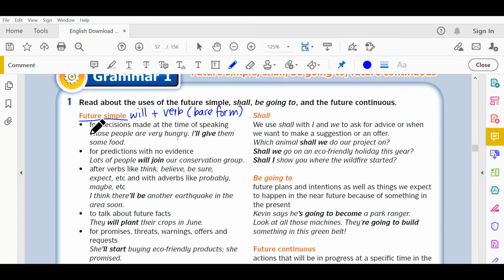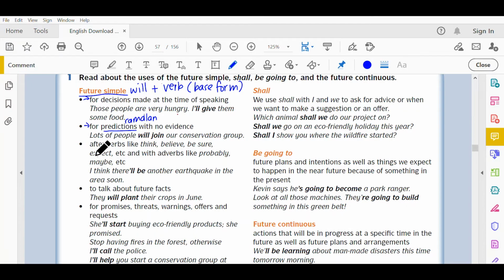Okay, number 2, for predictions with no evidence. Predictions ialah ramalan. Okay, and you don't have evidence. You tak ada base apa-apa pun untuk ramalan you. You memang semata-mata membuat ramalan je. Okay, contoh, lots of people will join our conservation group. Ramai akan join group kita. Tapi atas base apa you buat assumption tu? Okay, there's no evidence.